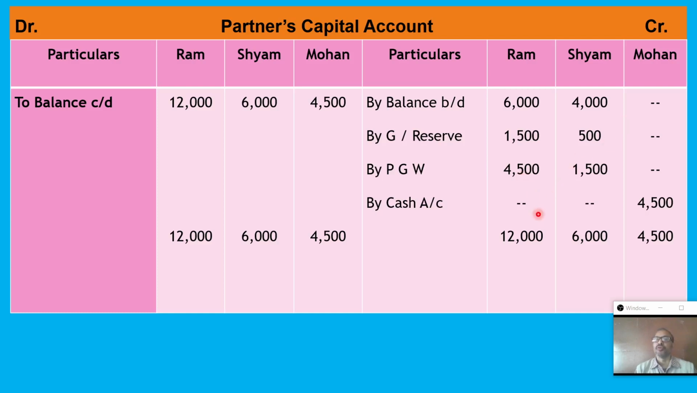Now new partner Mohan brought as his share of capital or amount of capital, that is 4,500. So therefore cash or bank account debit to partner's capital. In partner's capital you write here by cash at bank account. Regarding the workman compensation fund, if no information is there, we can take it here, but you have to give that note that no claims arise, or if you won't take it, then also you have to give the note here that fully claim.